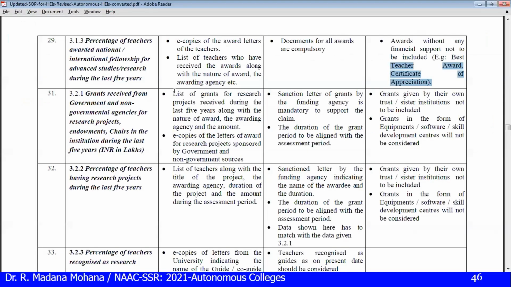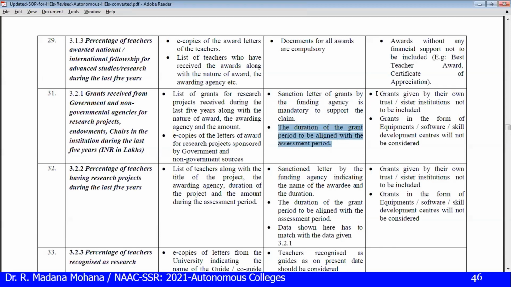For 3.2.1, a list of the grants for research projects received during the last 5 years, along with the nature of award, awarding agency and the amount. You have to provide e-copies of the letters of award for research projects sponsored by government and non-government agencies. Here, the sanction letter of grants by the funding agency is mandatory to support the claim. The duration of the grant period should be aligned with the assessment period.